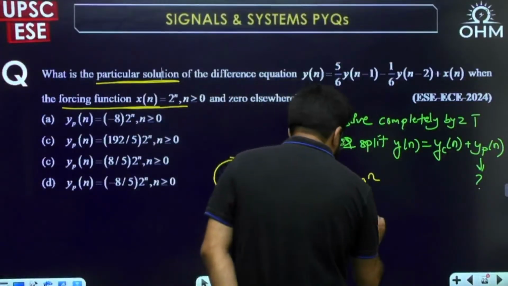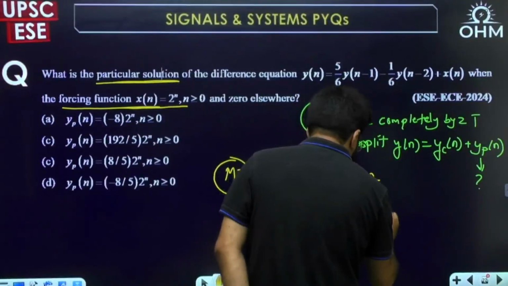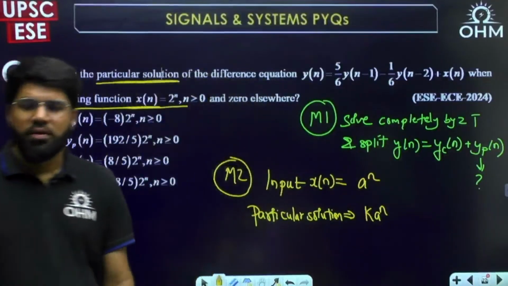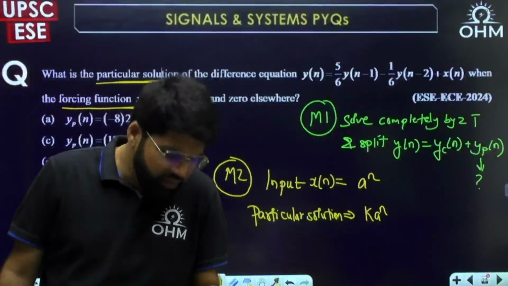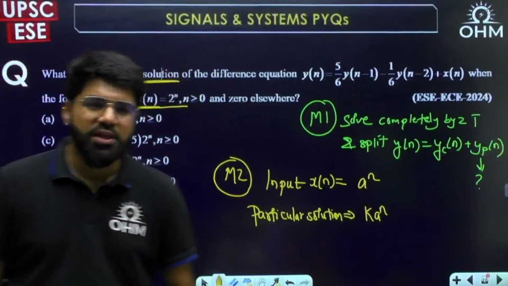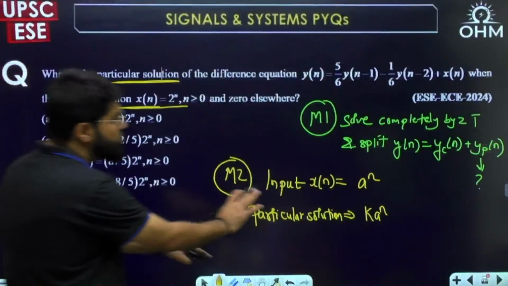The particular solution corresponding to it is given by k a power n. It is in the form of a power n with some constant multiplier.